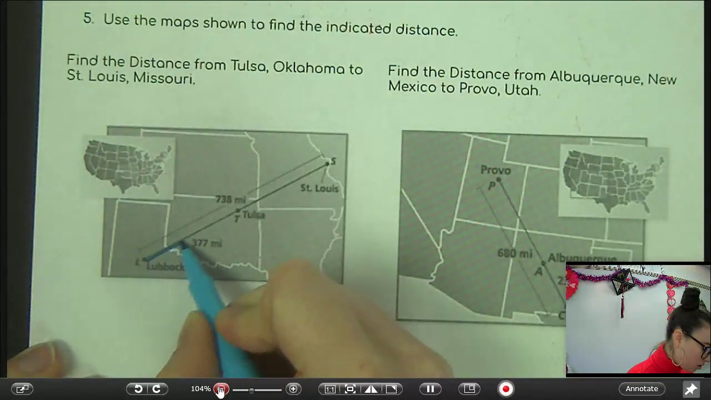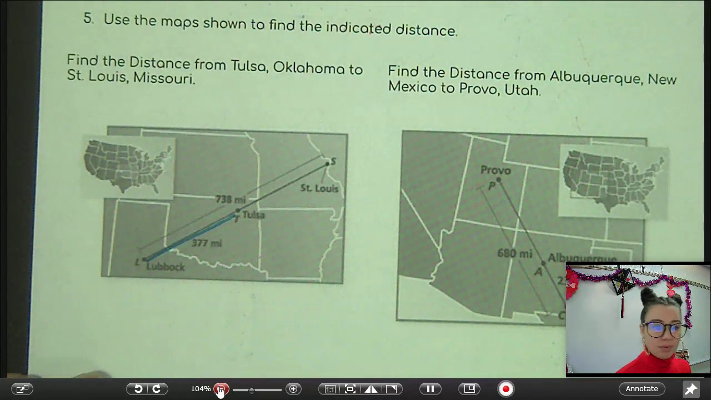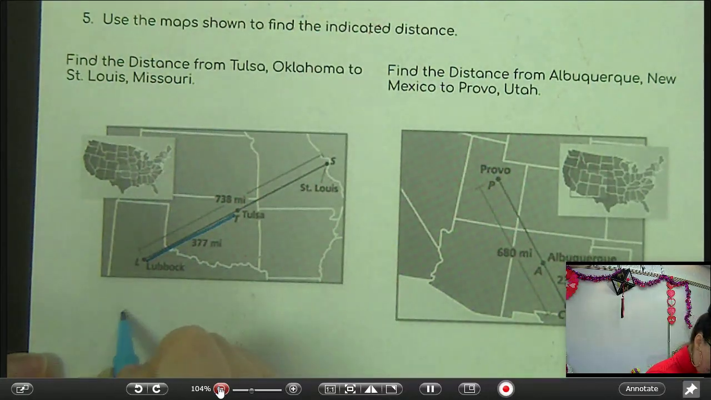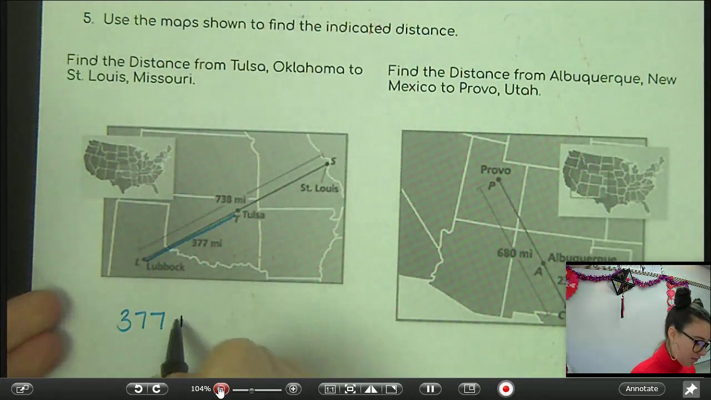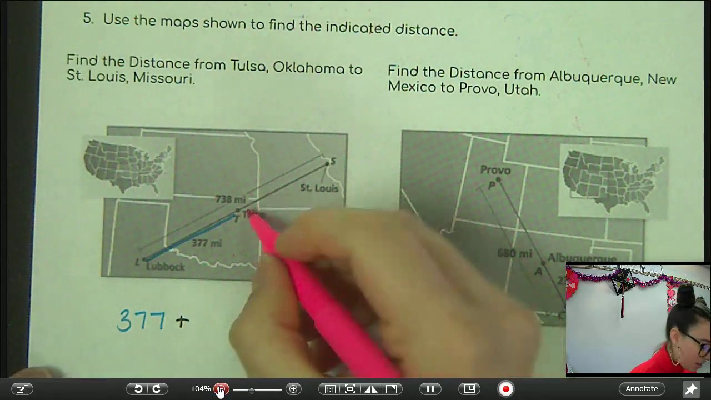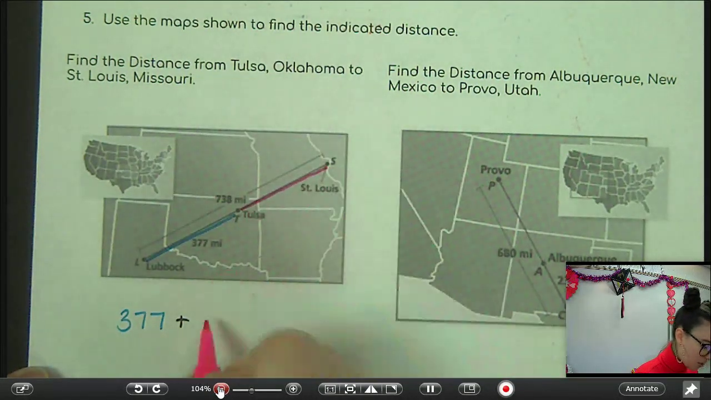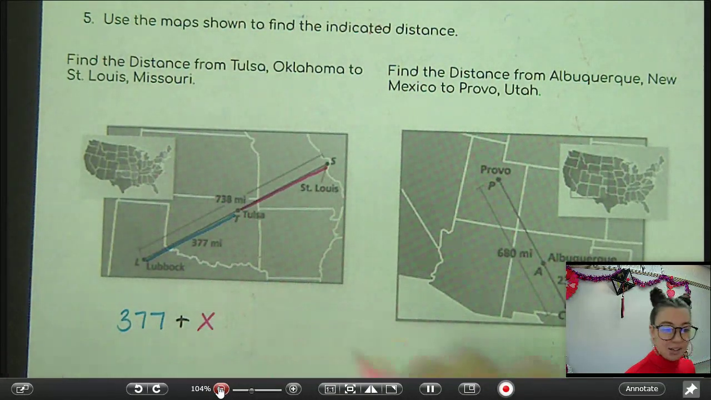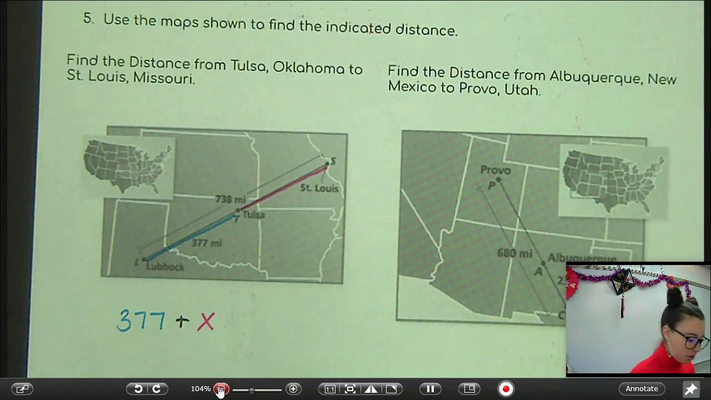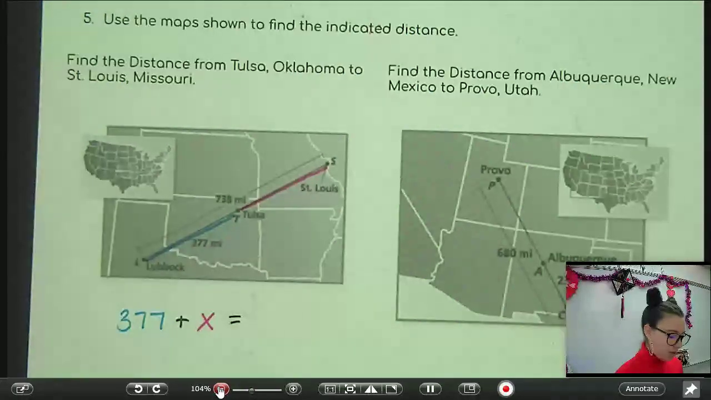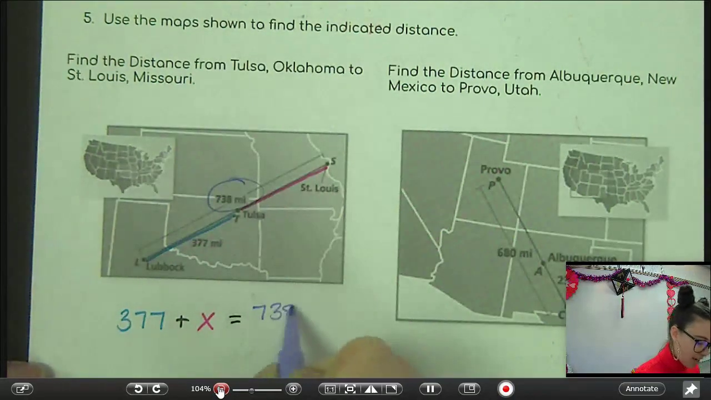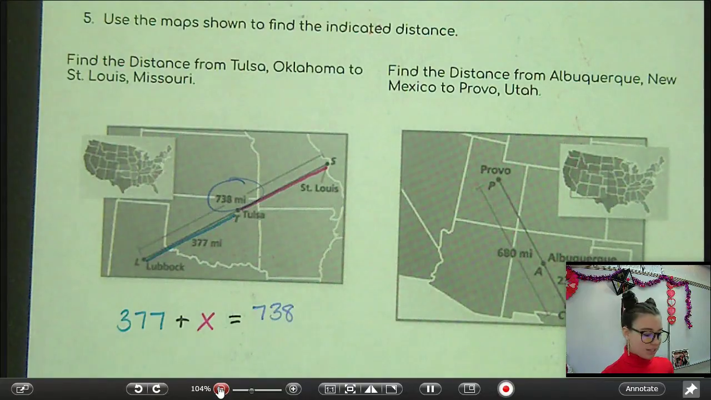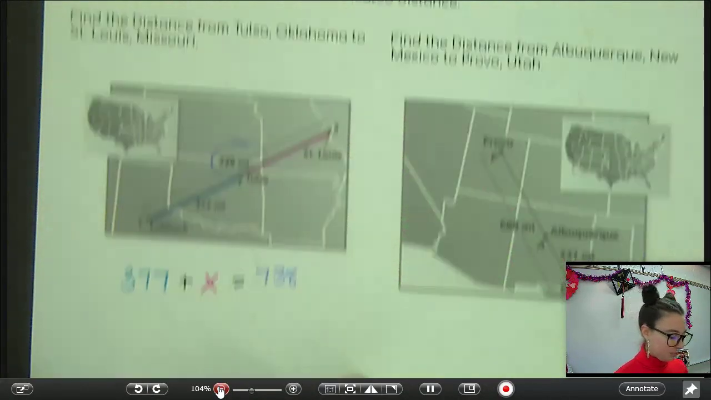We know part of the line is 377. If we add the other part of the line, well, that's the part we don't know. That's the part from Tulsa to St. Louis. That's what we're trying to find. Let's just call that X for now. But those two parts together should equal the total thing, which we know is 738 miles. So to solve this, all we got to do is subtract that 377 from each side.